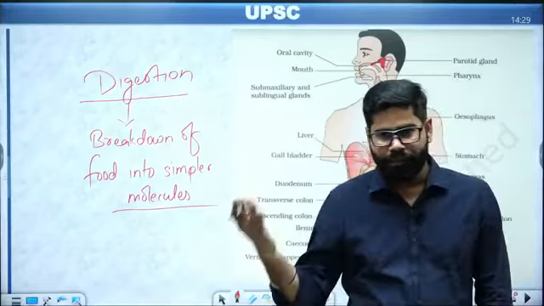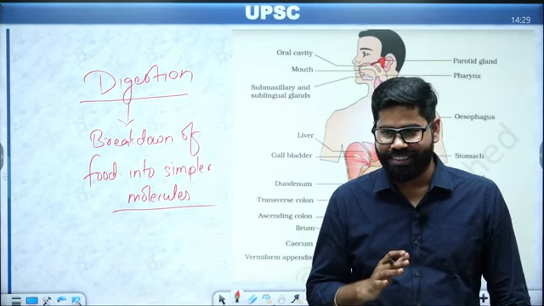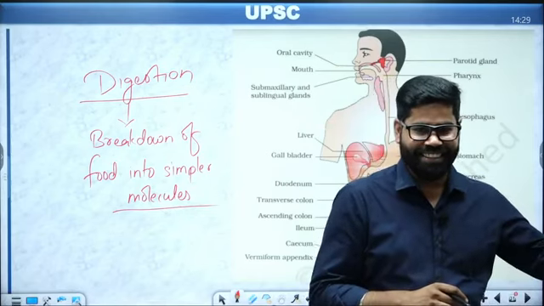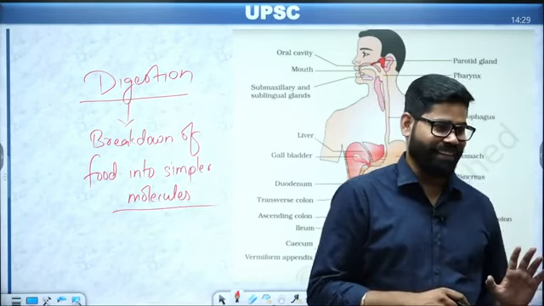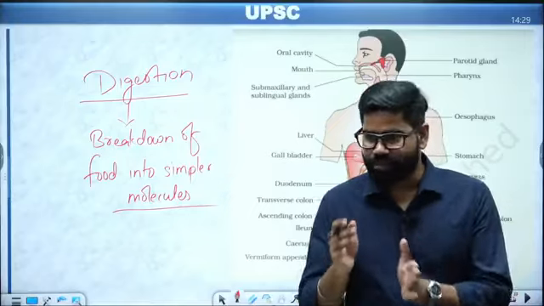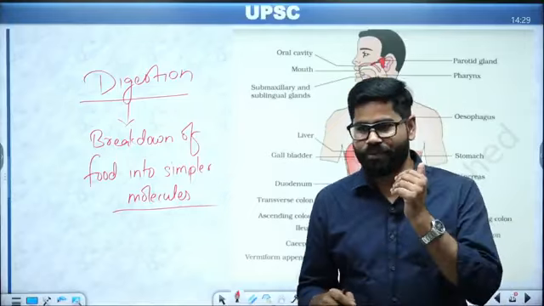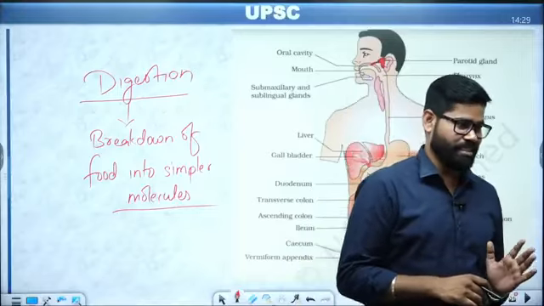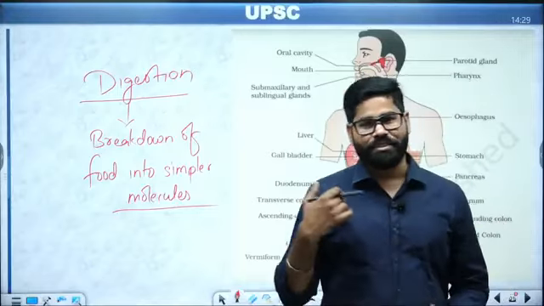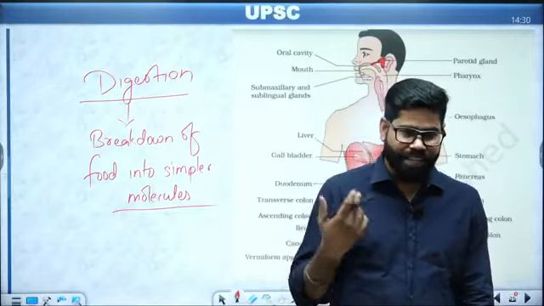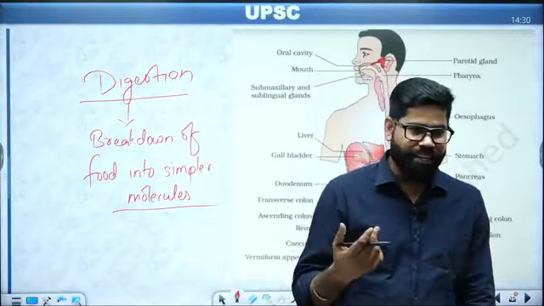It doesn't matter whether it is tasty or not. At the end of the day, the body cares about only one thing: how much carbohydrate it has got, how much fat, how much protein, how much vitamins, how much other minerals. It doesn't matter what taste or texture there is. The only thing which matters here is the simpler molecules.